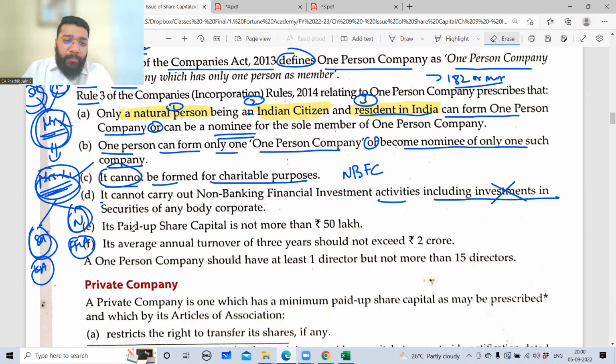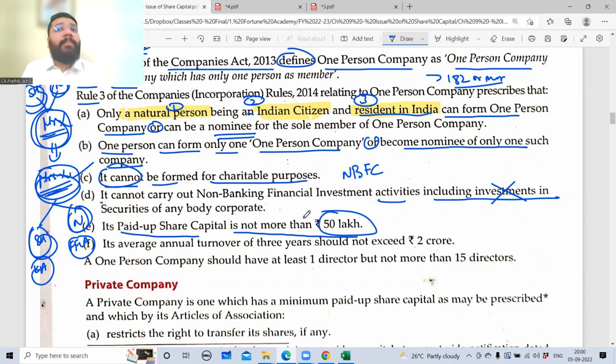Now, next important point. OPC's paid up share capital should not be more than 50 lakh. We'll be learning about the different kinds of share capital in the upcoming classes. There is authorized share capital, there is issued share capital, there is paid up share capital. Paid up share capital means what? The capital of the company, the capital that I invested. So 50 lakh rupees I'm investing in the company. That is called infused capital, paid up capital. So OPC cannot have capital more than 50 lakh.